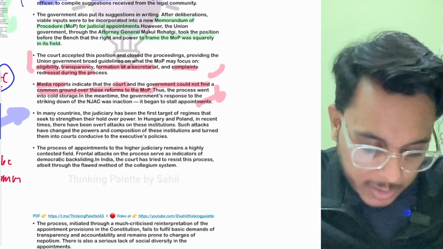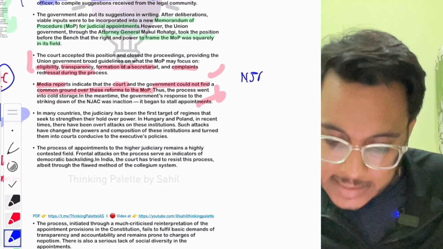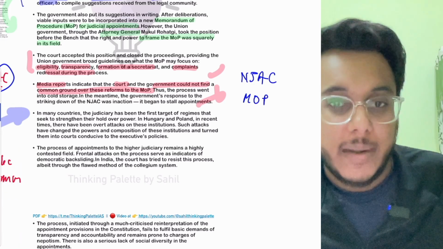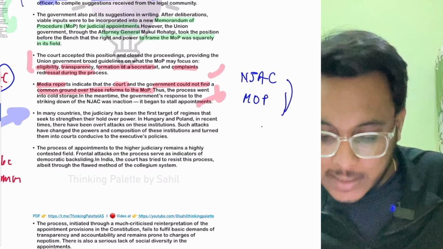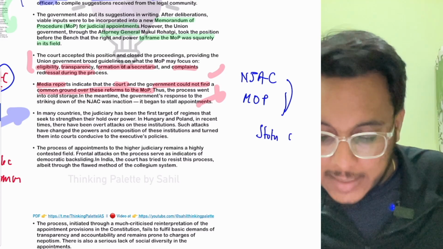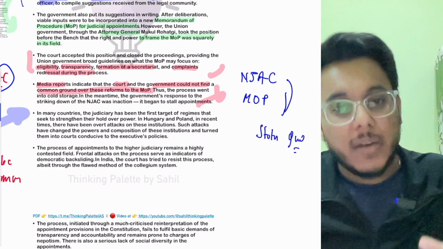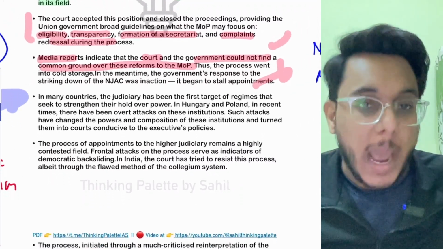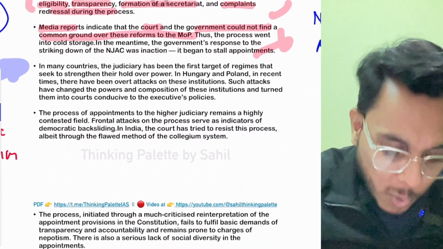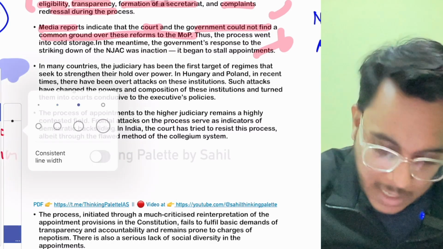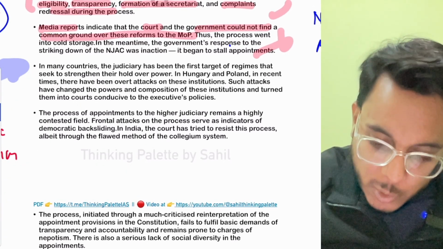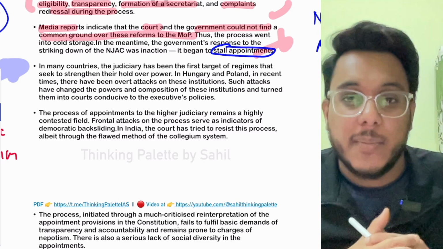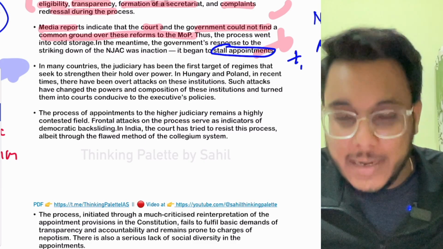So understand this, guys. Neither did NJAC become successful, nor did the Memorandum of Procedure get amended. So in a way, the status quo, that is the collegium system, prevailed. And now what is happening? The government is not happy with this. And now what has the government done? The government has started to stall the appointments. Whenever the appointments are suggested by the collegium to the government, those appointments are not getting cleared.